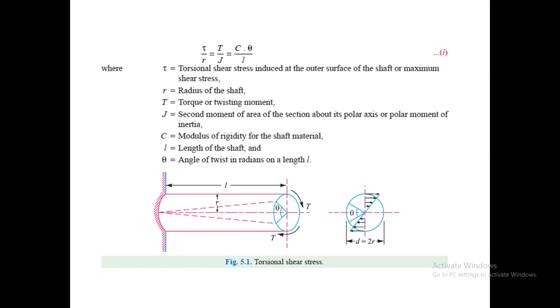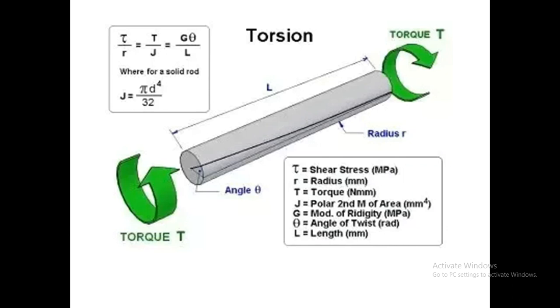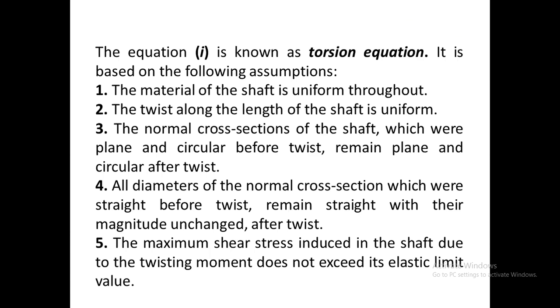Here the cross section is a circle, so this is a cylindrical shaft. For different cross sections, the equation can be modified and written. This picture clearly shows the torsional force acting on the cylindrical shaft.